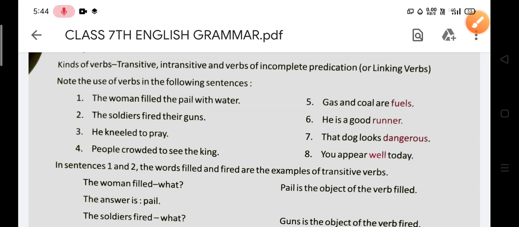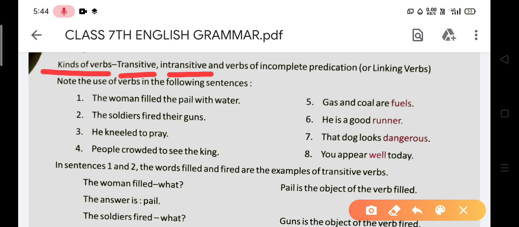Today, the page that you are seeing on your screen is class 7th English grammar. Today, I'm going to teach you kinds of verb. Chapter number 5 is this. Listen very carefully so that you can understand it well. How many kinds of verb can you say? Transitive verb, intransitive verb, and verbs of incomplete predication, that is, linking verbs.